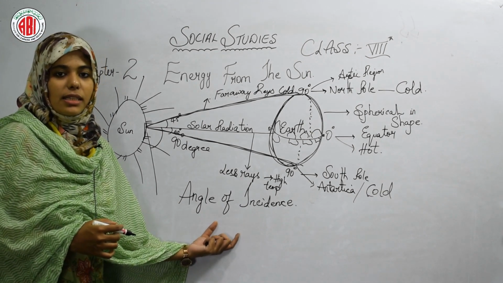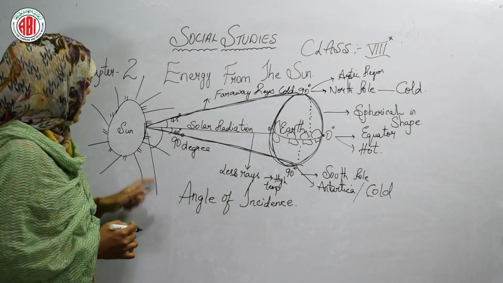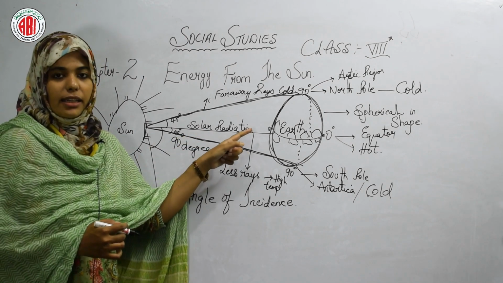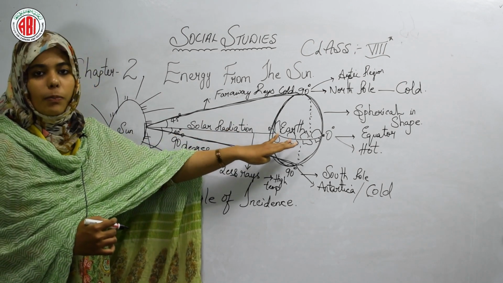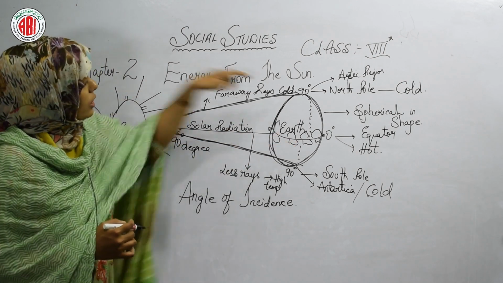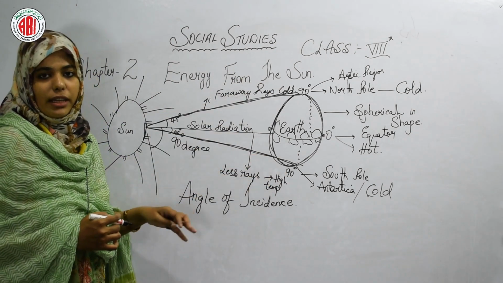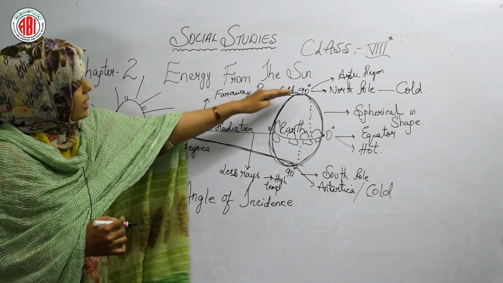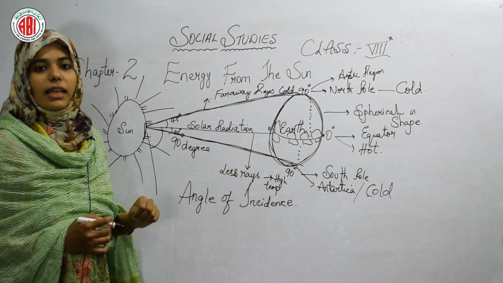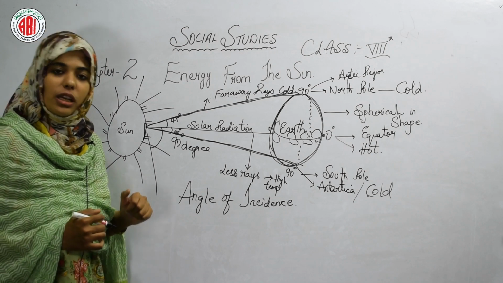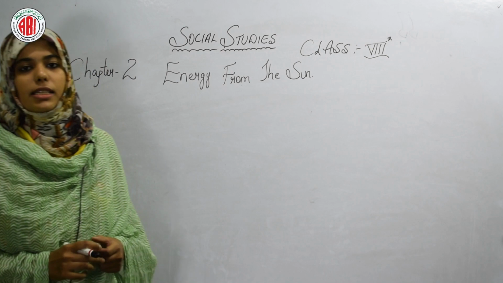Angle of incidence is nothing but that only the equator is getting 90 degrees rays. Okay, exact sun's rays are reaching the equator. On the remaining north and south pole, the rays are in different degrees, upward slanting, downward slanting. This is called angle of incidence. I hope it is very much clear to everyone. So let's see next, children, what the lesson is telling us about.